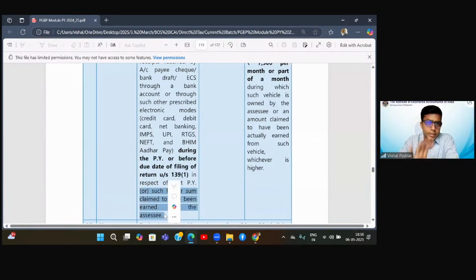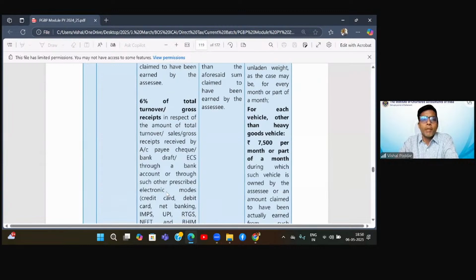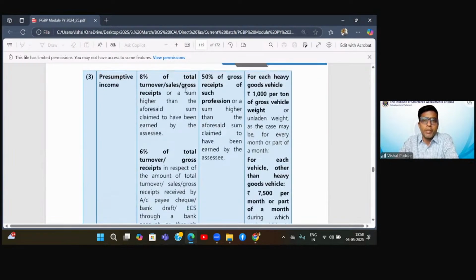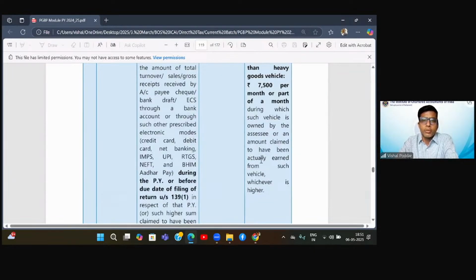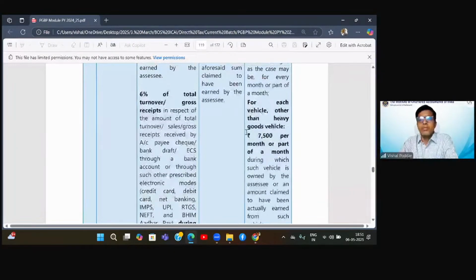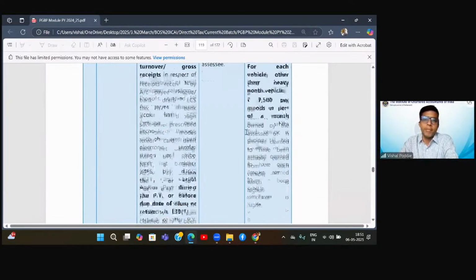What? That this is the presumptive income which we are saying that you should claim as your PGBP income. You can always claim a higher amount. We don't have a problem. So wherever they have given the presumptive income, they are also saying or a higher amount. So you can even claim any amount which is higher. We are very okay. So either this amount what we are showing, or you can show a higher amount. We have no problem. Both are accepted.